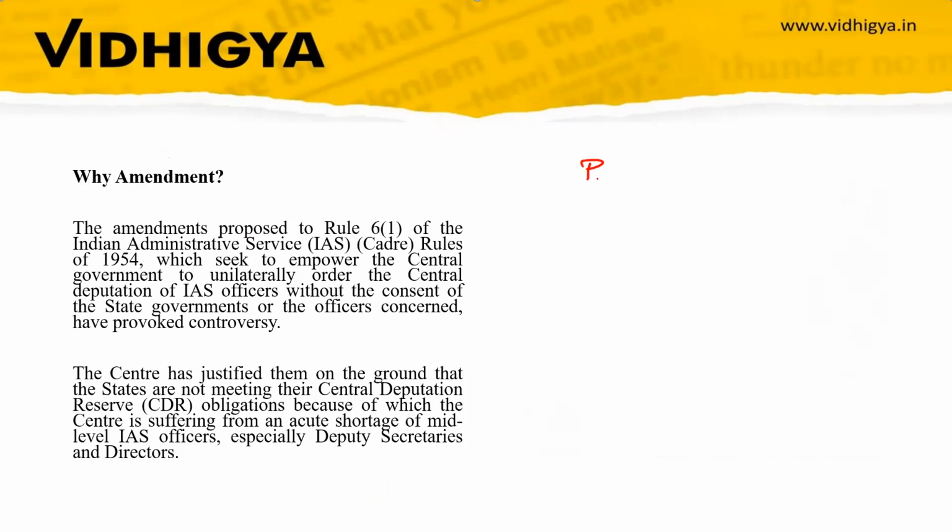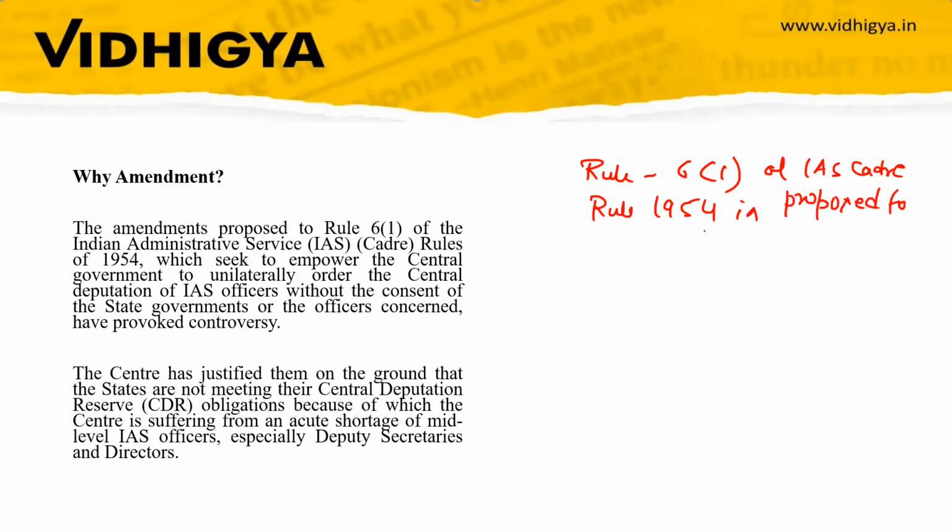So first thing you have to remember is that Rule 6 Clause 1 of the IAS Cadre Rules 1954 is proposed for amendment. So you have to remember Rule 6 Clause 1 and 1954. And this IAS Cadre Rule was enacted in 1954.